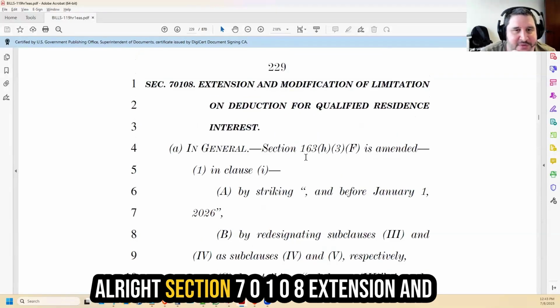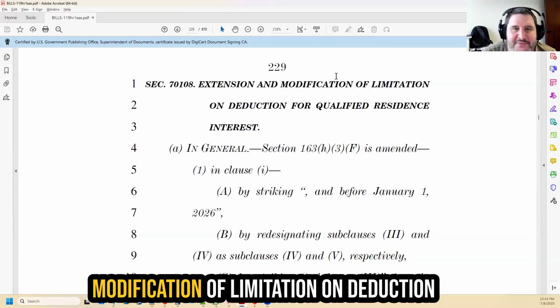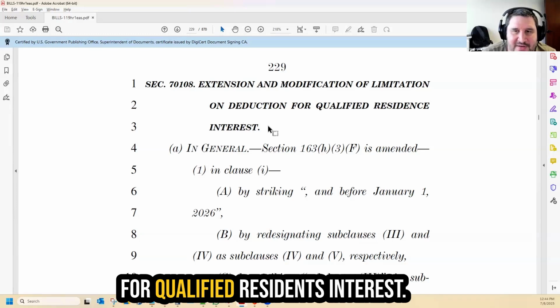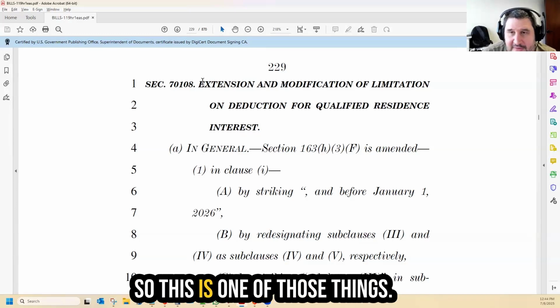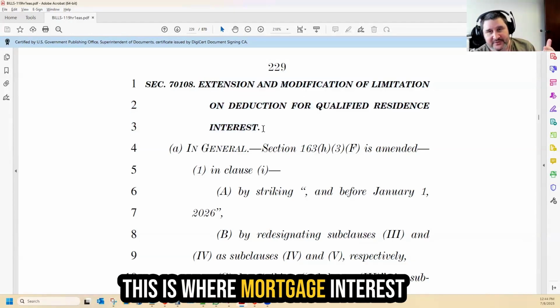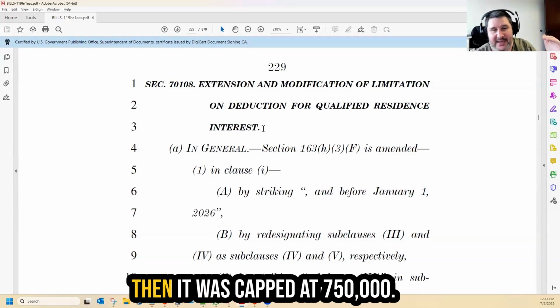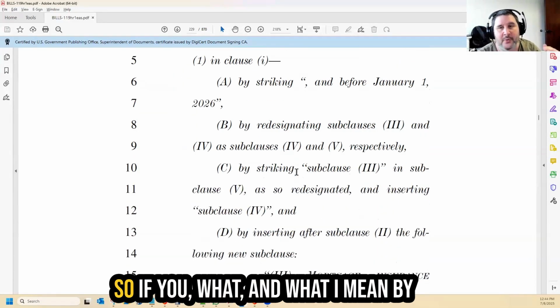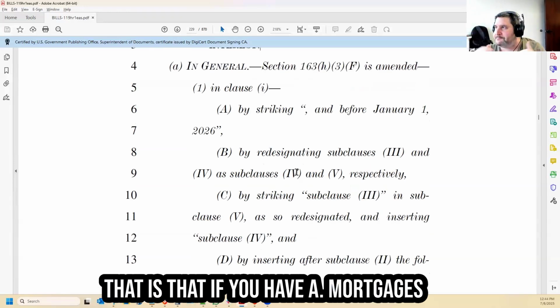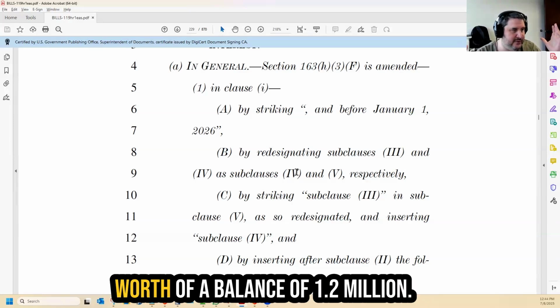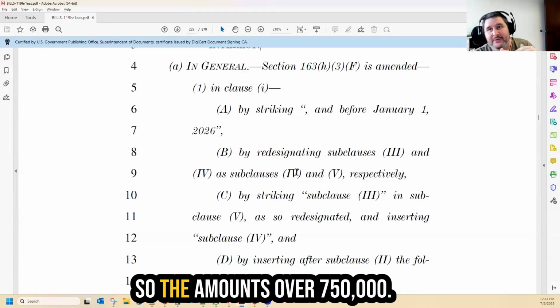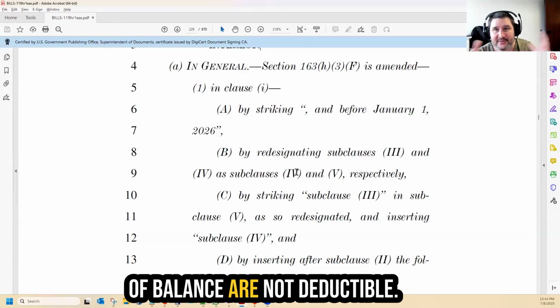All right, section 70108, extension and modification of limitation on deduction for qualified residence interest. So this is one of those things. This is where mortgage interest used to be uncapped, and then it was capped at $1 million, and then it was capped at $750,000. What I mean by that is that if you have a mortgage with a balance of $1.2 million, the amounts over $750,000 of balance are not deductible.